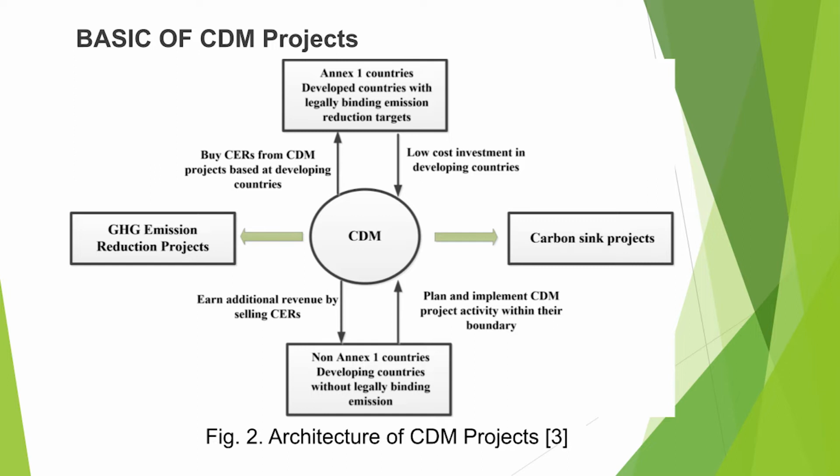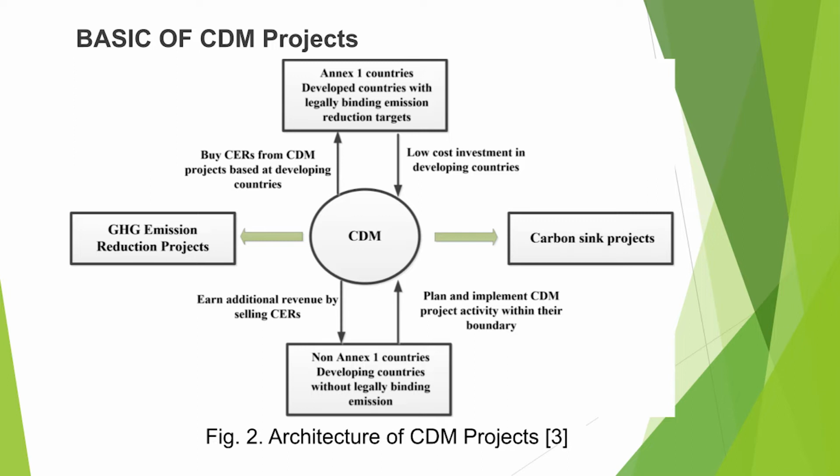On the left hand side you can see the greenhouse gas emissions reduction projects, and on the right hand side you can see that with the help of this CDM mechanism you can do carbon sink projects as well. In the case of the Annex 1 countries, they buy the CERs from CDM projects based in developing countries, and the developing countries earn additional revenue by selling the CERs.